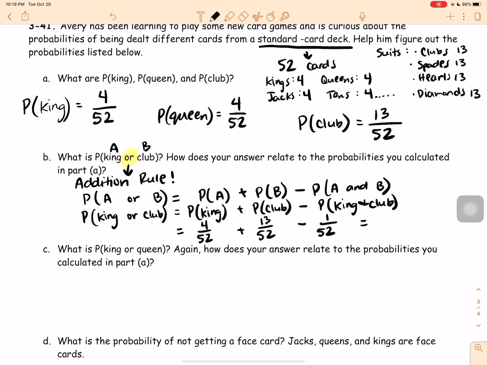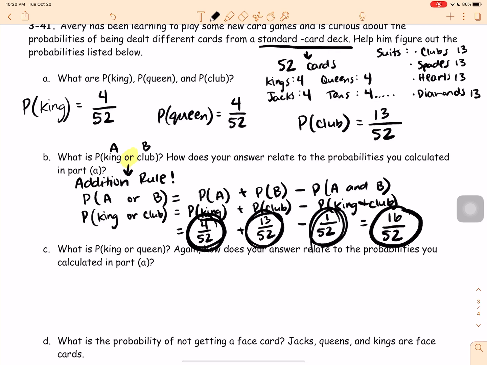So if you add 4 plus 13 minus 1, you get 16 out of 52. So you have 16 out of 52 chances to pull a king or a club out of that stack. Now that 16 includes the king that is a club, but the reason why we had to subtract it out is because it double counted it. It counted it here in the kings and it counted it here in the clubs as well. So we had to subtract it out one time just to show that it's not being double counted.